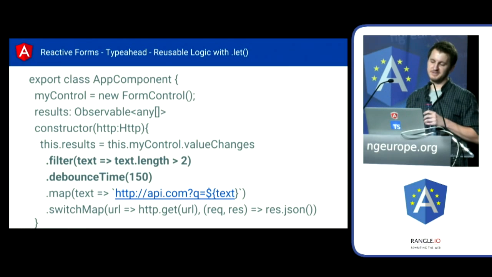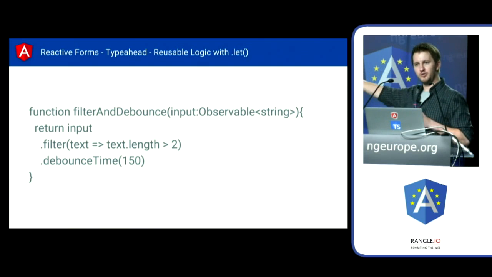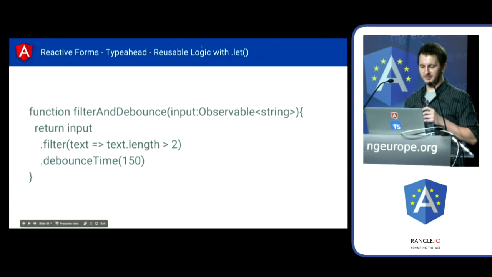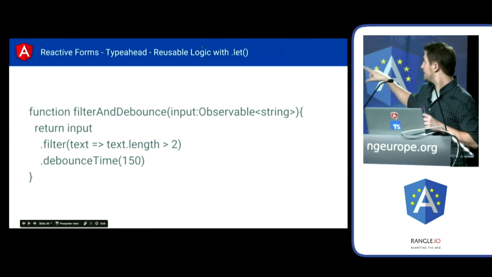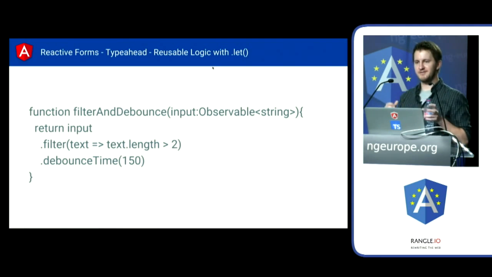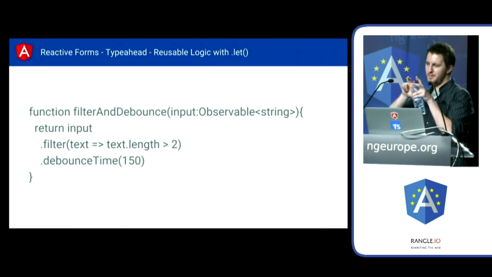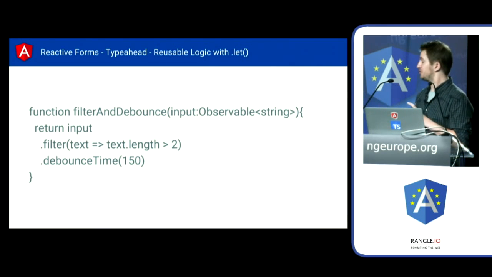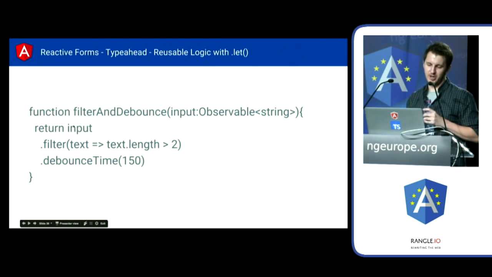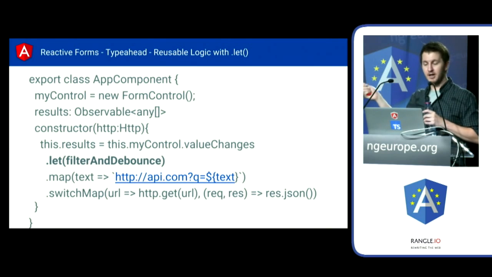What let allows us to do is take that little bit of logic, that filter and debounce logic, and move it out into its own function. So what we can do is say, let's do filter and debounce as its own function. This function will accept an observable, an input stream, and then we just have to return a new observable back from it, right? So it gives us a sort of pipe section that we can plug into any sort of observable stream. So in this case, we're going to take the input, we're going to dot filter it, right? Do the debounce. And to apply that, we just use the let operator, and we can pass our function in.